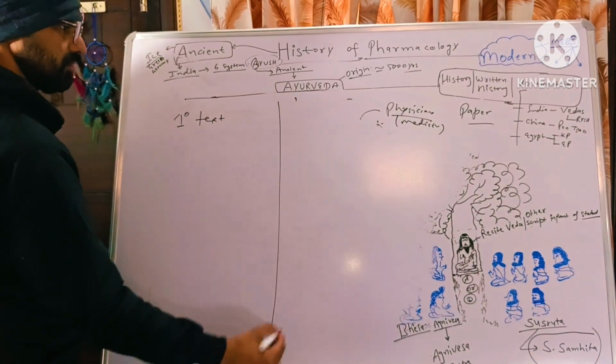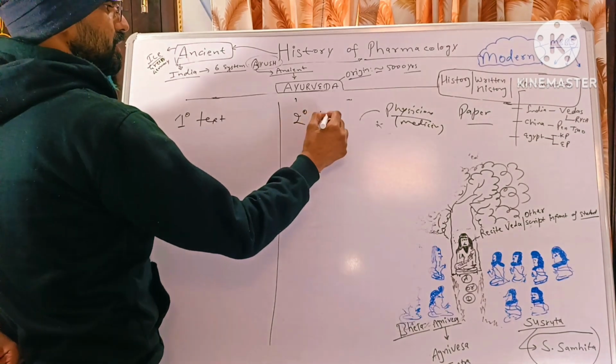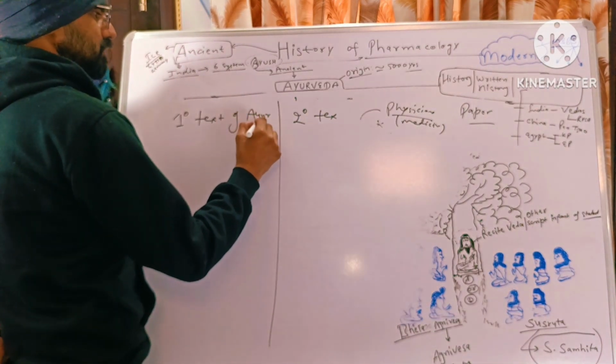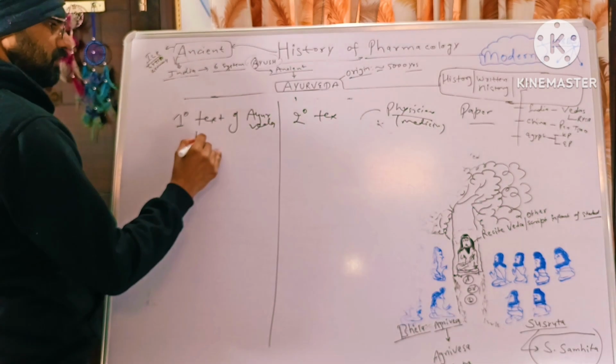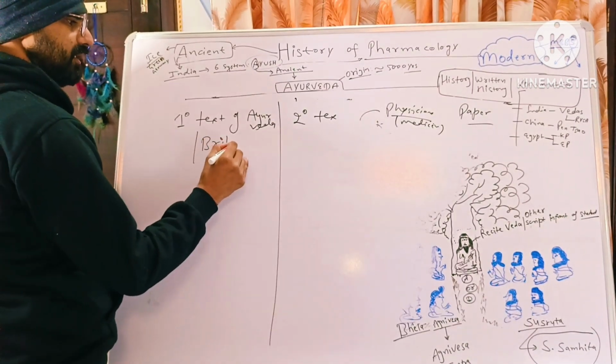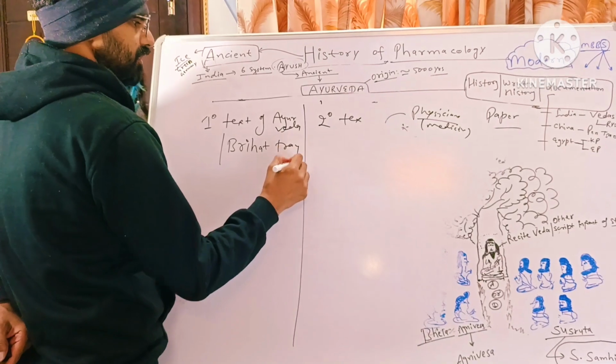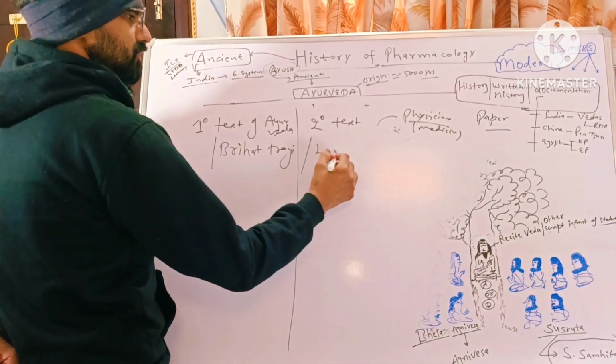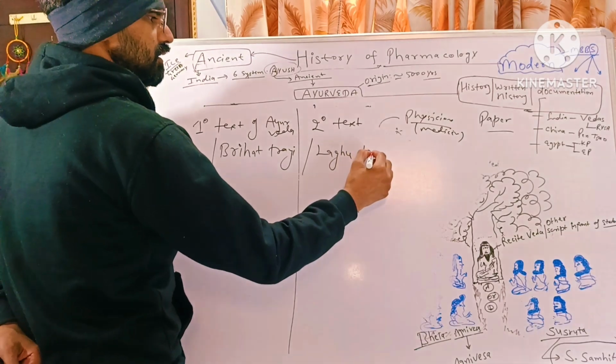There are primary and secondary texts of Ayurveda. The primary is also known as Brihat Trayi, and the secondary text is also known as Laghu Trayi.